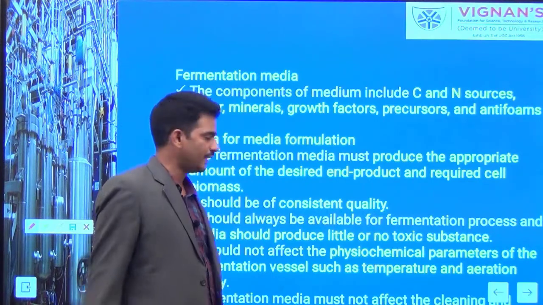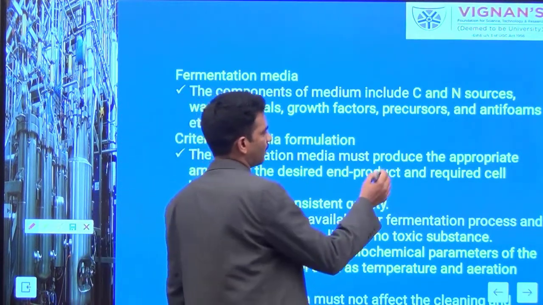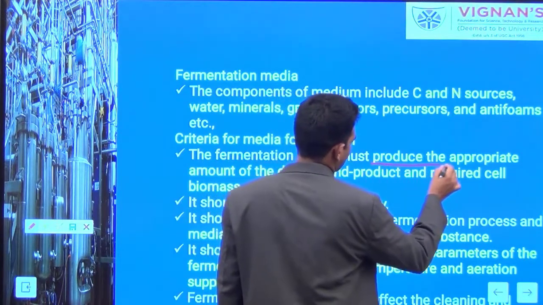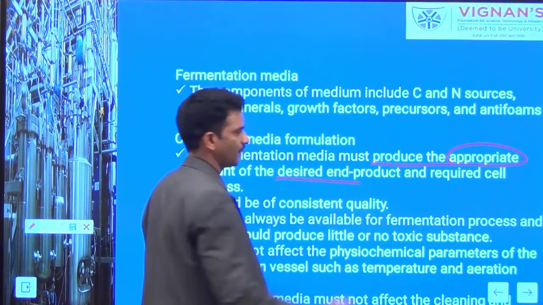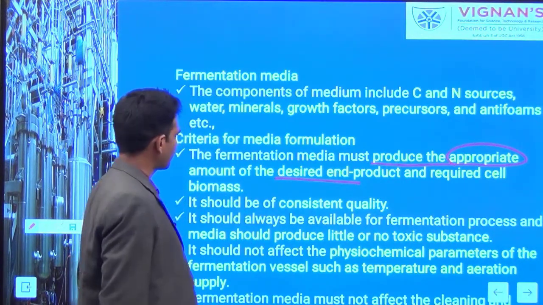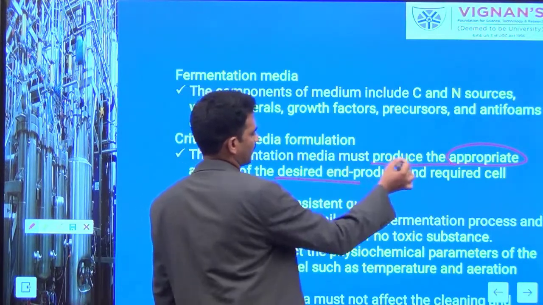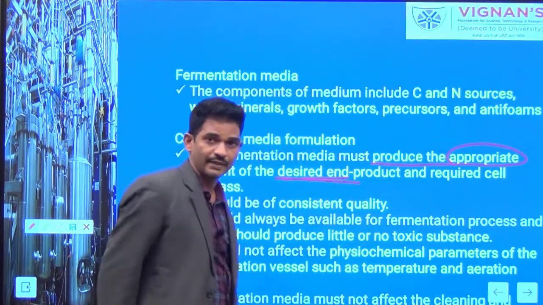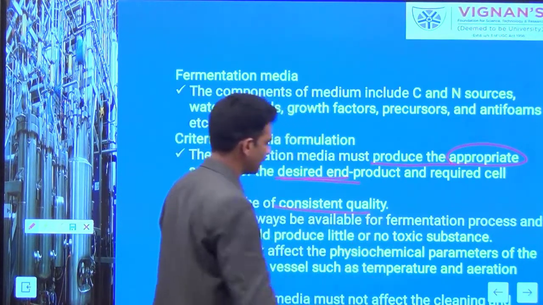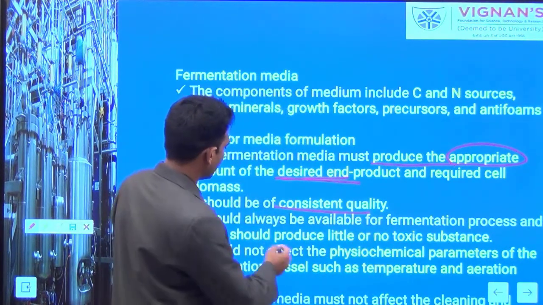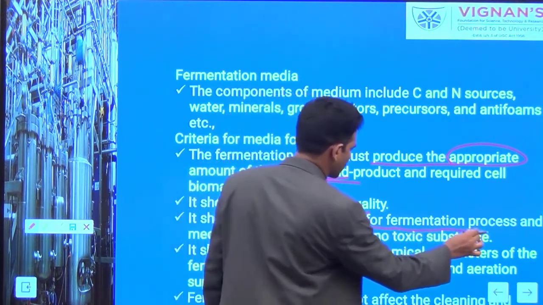I told you the formulated medium should follow certain criteria. For the selected raw materials, an appropriate quantity of the desirable product must be produced. So whatever raw materials are used for formulation of the medium, this medium must support producing more quantity of the end product. And you also have to use consistent quality materials. The materials we have selected should not show any toxic effect.